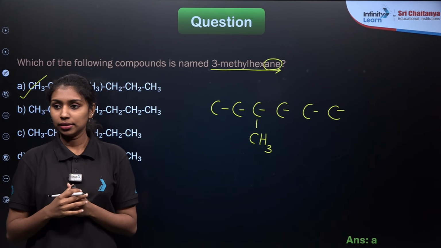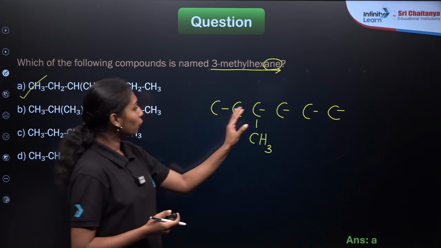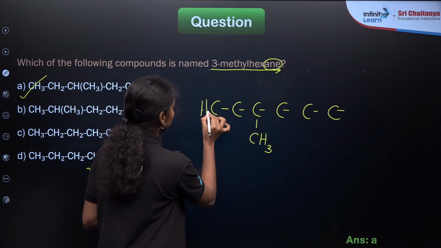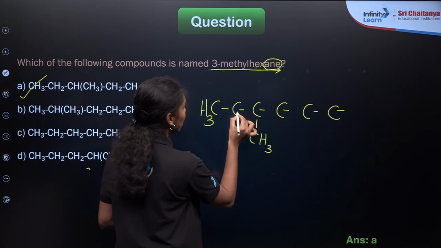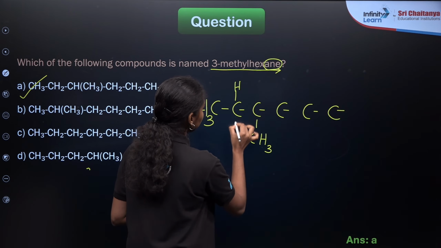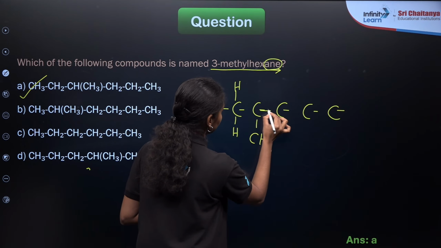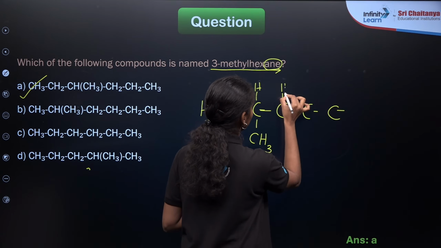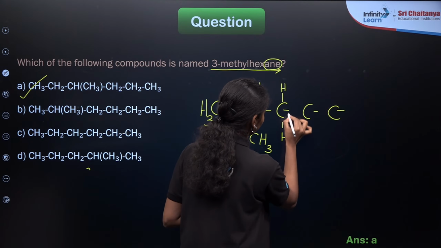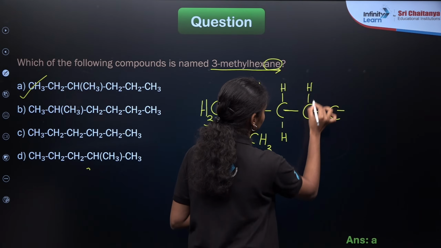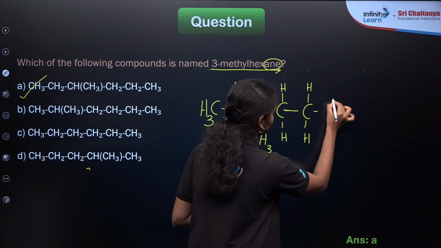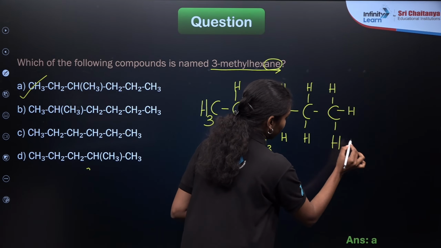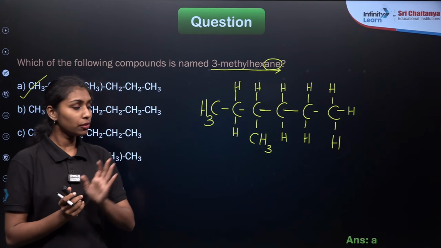Right? Now we need to balance the valency of the carbon atoms by adding hydrogen atoms. So I am taking here 2 hydrogen atoms, sorry, 3 hydrogen atoms here. Now you can check the total valency of the carbon atoms is 4 here, right?